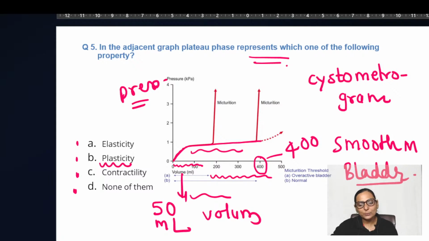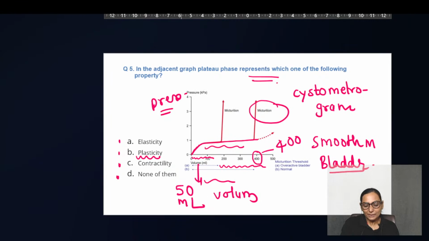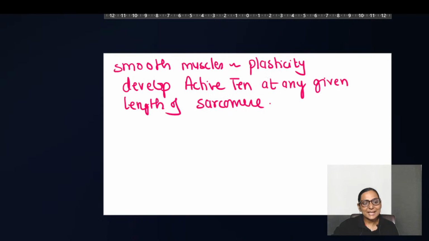And this is the point where the micturition reflex begins. That means now the person has to go for the nature's call. So a small volume of urine resulted in an increase in the pressure, but the bladder accommodated without further increase in the pressure. So this accommodation is the property of the smooth muscles, and this property is the plasticity, which is explained by